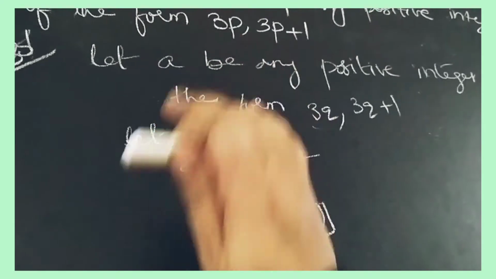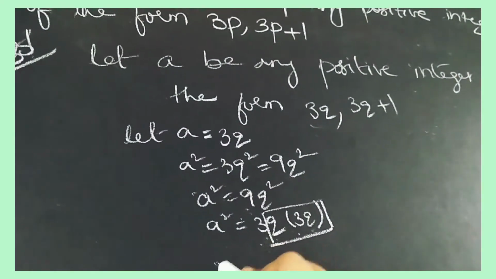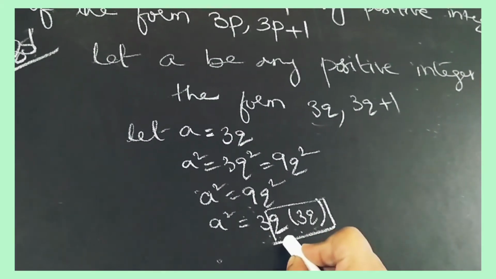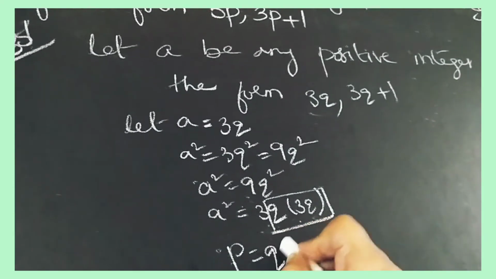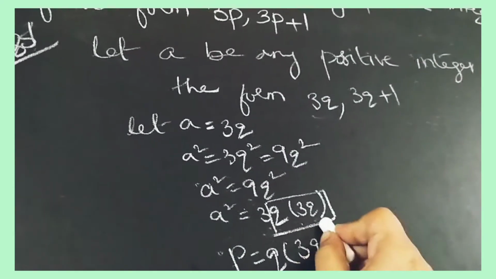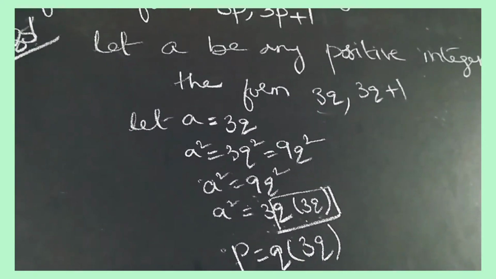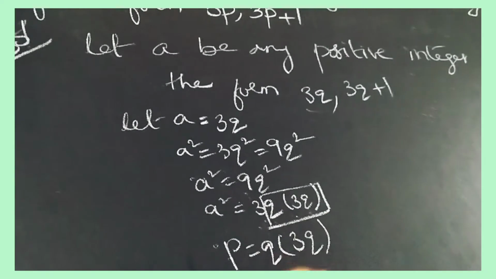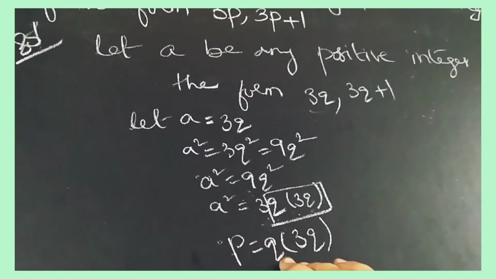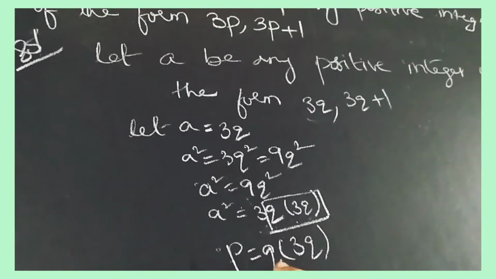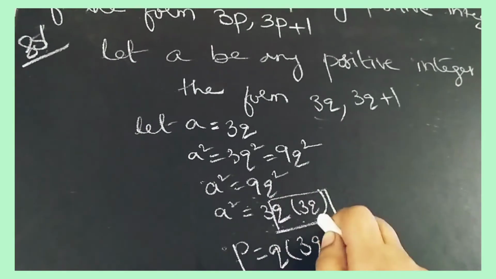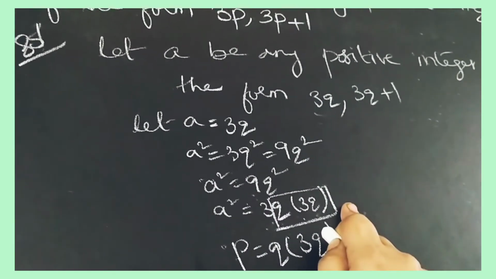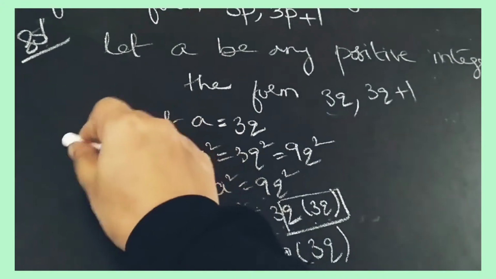It is given as p. So we are taking p is equal to q into 3q. This is step 1.